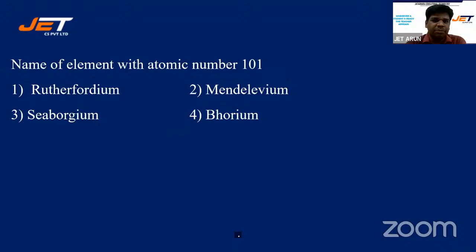Name the element with atomic number 101. Rutherfordium, Mendelevium, Seaborgium, Bohrium. With atomic number 101, students. Yes, Pranati is right.